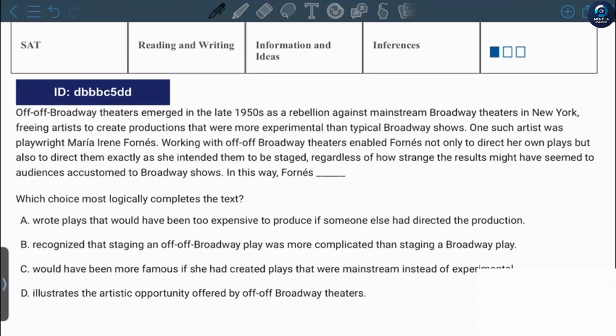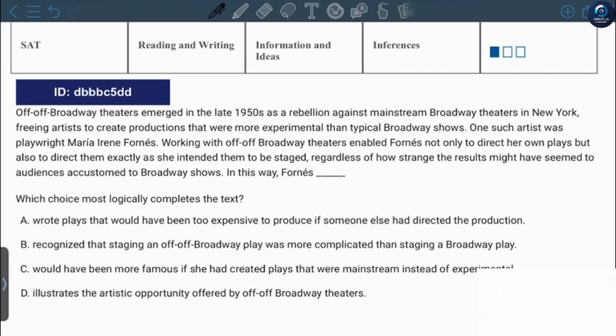Here what we have: off-Broadway theaters emerged in the late 1950s as a rebellion against mainstream Broadway theaters in New York, freeing artists to create productions that were more experimental than typical Broadway shows. One such artist was playwright Maria Irene Fornes.